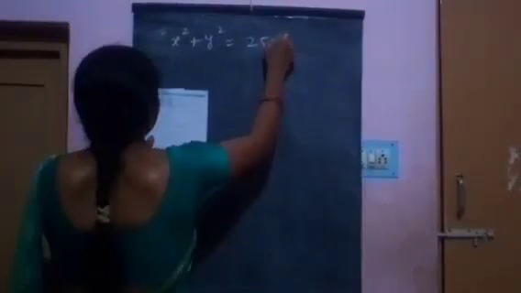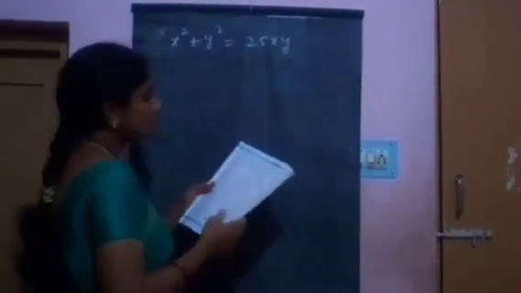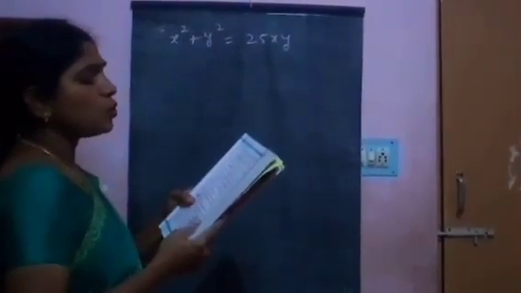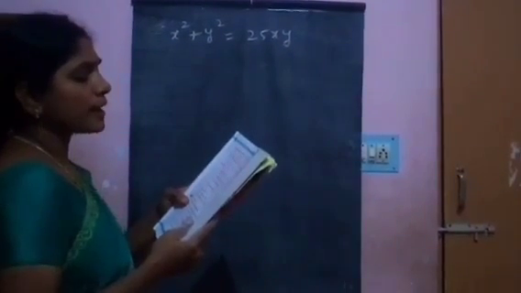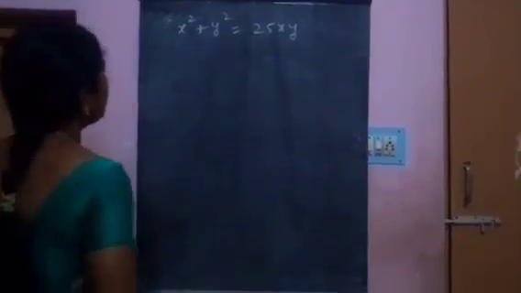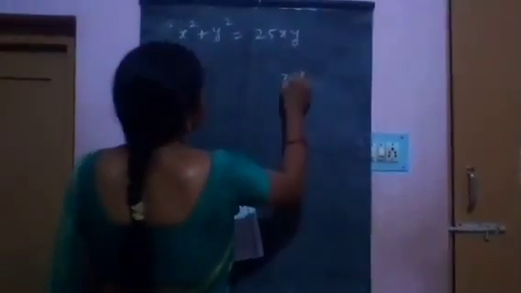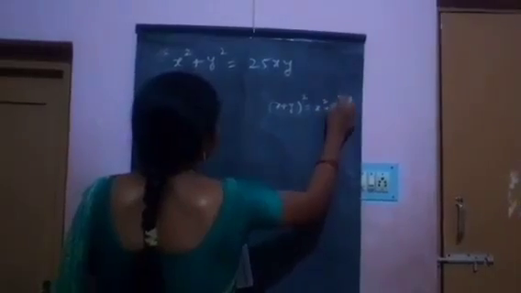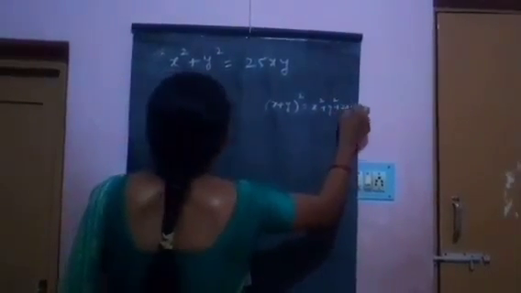Next problem. If x square plus y square equals 25xy, then prove that 2 log of x plus y equals 3 log 3 plus log x plus log y. We know that x plus y whole square equals x square plus y square plus 2xy.